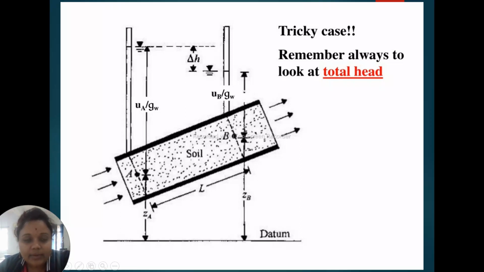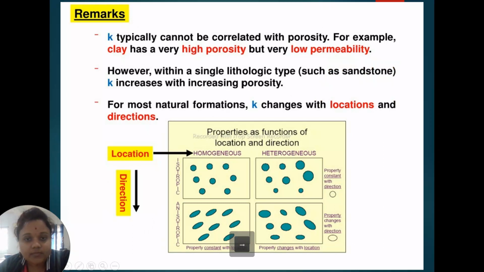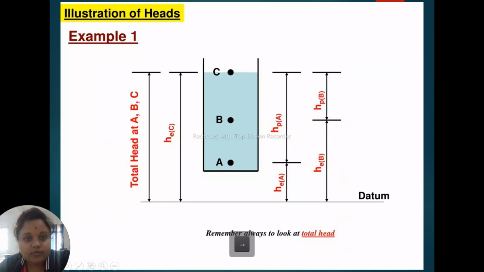This is the water level. This is the level of water present here, and this is the level of water present here. These are the two piezometers inserted in this box. This is the soil box, with water flowing from point A to point B. This is the length of the soil. ZA, ZB are the elevation heads. This is the pressure head, and this is the datum line.